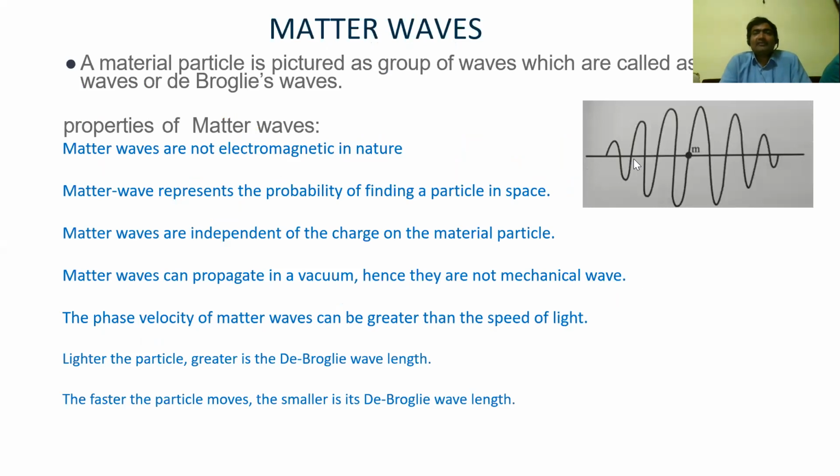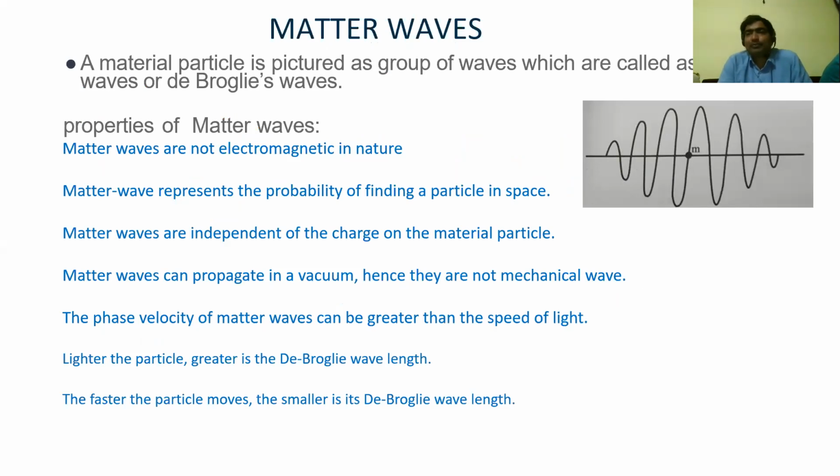Then let us have a discussion on matter waves. A material particle is pictured as a group of waves which are called matter waves or de Broglie waves. Simply, what we can understand is a material particle can be pictured as a group of waves. These are called matter waves or de Broglie waves.